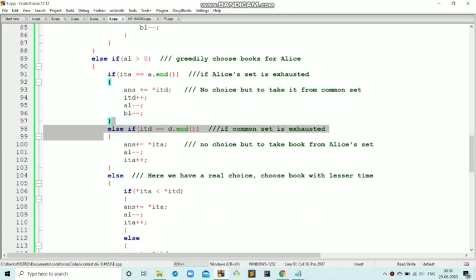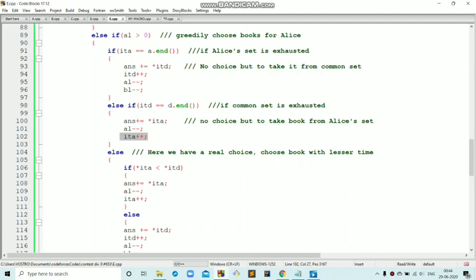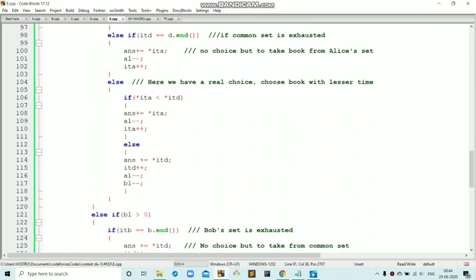Else, if the common set itself is exhausted, I have no other choice but to take a book from the Alice set, right? So I'm taking a book from Alice set, including it into my answer variable, and decrementing AL counter and incrementing iterator A pointer. Now if this is not the case, that is the common set is also not exhausted and the Alice set is also not exhausted, so here we have a real choice and we need to compare both the sets and choose a book which has the lesser time. Fine, so we will be comparing.